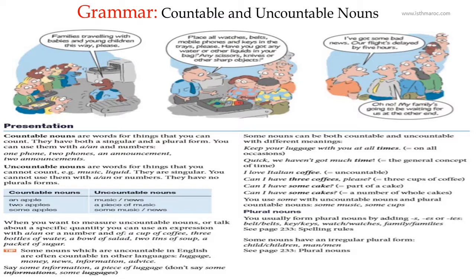When you want to measure uncountable nouns or talk about a specific quantity, you can use an expression: bottles of water, a bowl of salad, two tins of soup, a packet of sugar. For example, water, you cannot say one water, two waters, so it's impossible. But you can say bottle of water. For example, sugar. You cannot say one sugar, two sugars, but you can say a piece of sugar, and the plural, two pieces of sugar. So there are ways to make the plural for uncountable nouns.